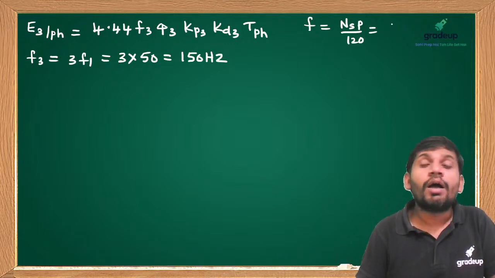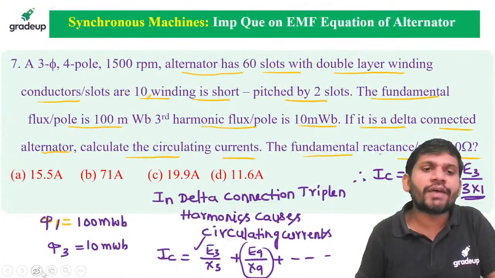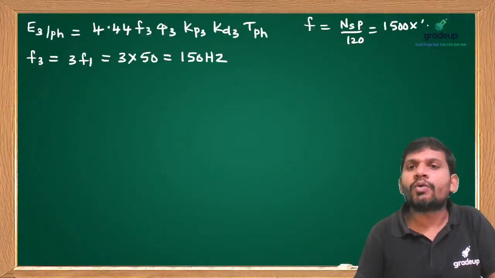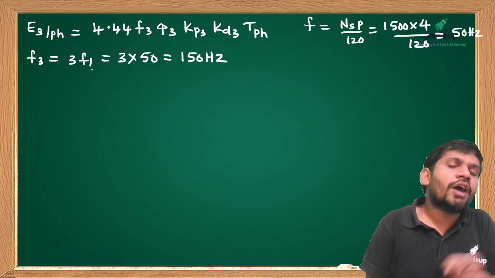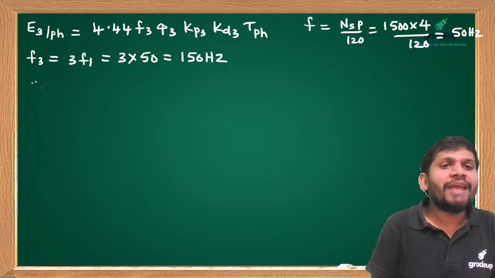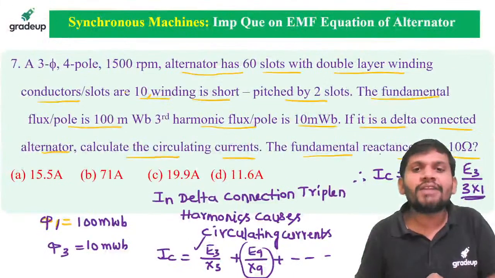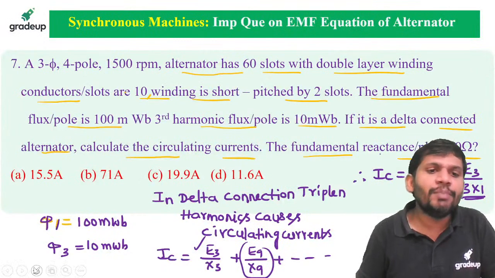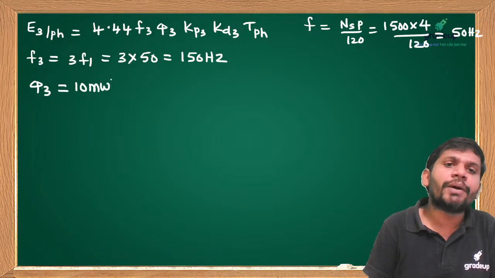Speed is 1500. How many poles are given? 4 poles, so 1500 into 4 by 120. How much can we get, friends? 50 Hz. This is the fundamental frequency. The third harmonic frequency is 3 times F1, so we get 150 Hz. Phi 3 is already given. What is the third harmonic flux given, students? 10 milliweber. Directly it is given as 10 milliweber.